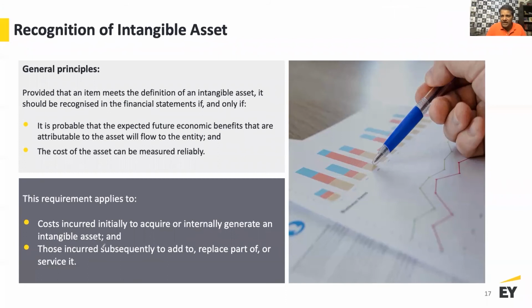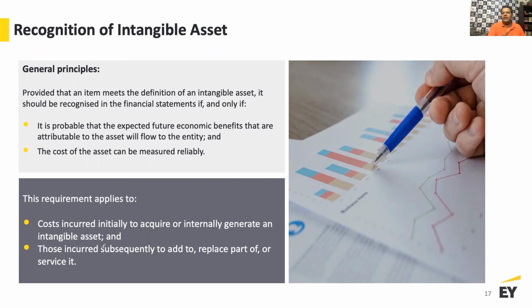Now we're going to look at the recognition principles for an intangible asset, and we talked about how an intangible asset has to be identifiable, and for it to be identifiable, it has to be separable or emanate from contractual or other legal right, and then you need to be able to demonstrate that I have control and I have the ability to derive probable future economic benefit. And then we talked about how you demonstrate control is, in a way, by the ability of getting the economic benefit, or by restricting the usage of that asset and depriving others from benefiting from that asset.